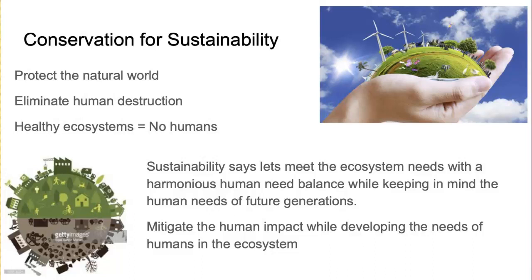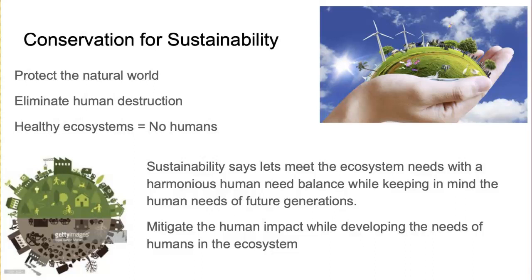Mitigation of human impact is important in order to develop the needs of humans in the ecosystem, mitigating our impact. This means eliminating the negative or detrimental impacts that we're having on our Earth. We still need to maintain the balance of things in order for humans in the future to be able to have an Earth. That is sustainability.